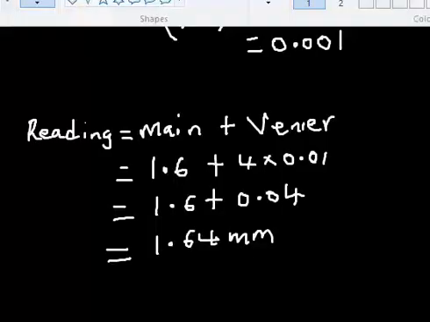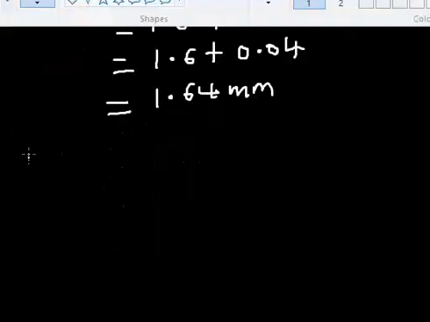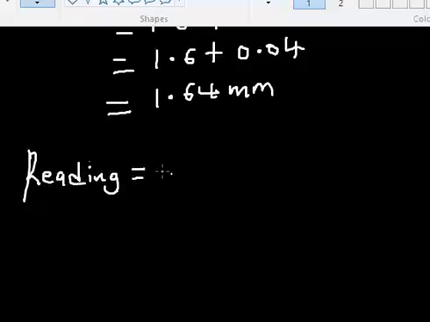So the same reading goes for the micrometer screw gauge. If I'm taking a reading from the micrometer screw gauge, I will still go by adding the reading of the main scale plus the rotating scale.